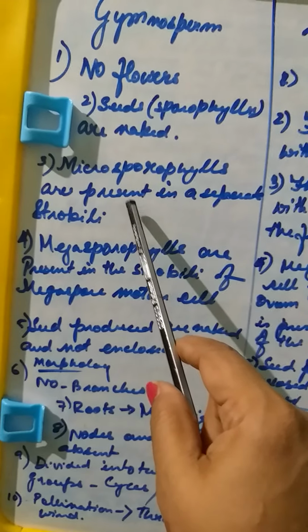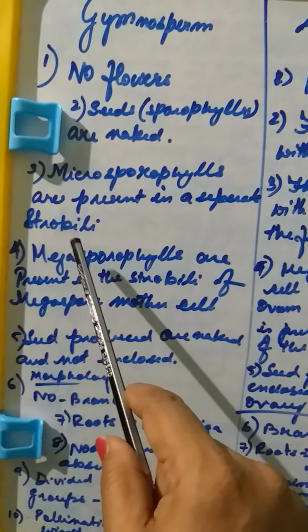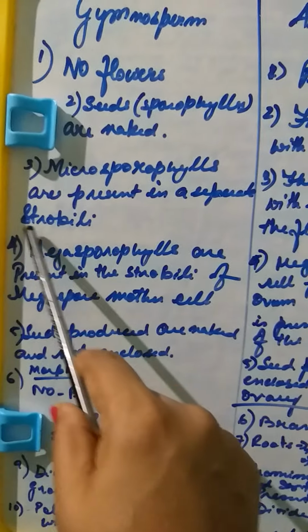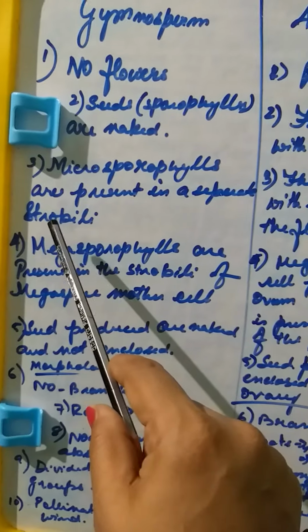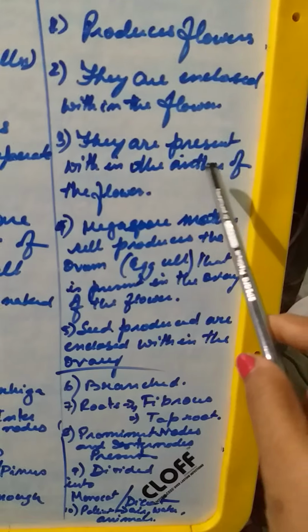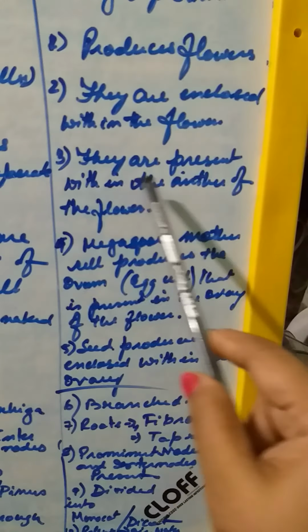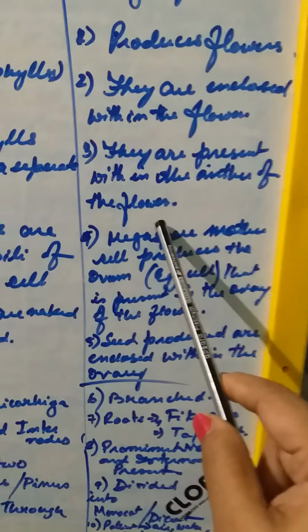For example, the microsporophylls, that means the male counterpart, are in a separate strobili. What is strobili? They form a group of leaves, they form a cone. And in angiosperms they are anthered. Basically, microsporophylls are present within the anther lobes of the flower.